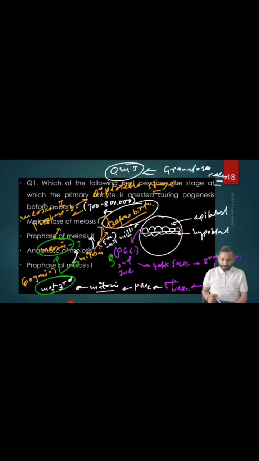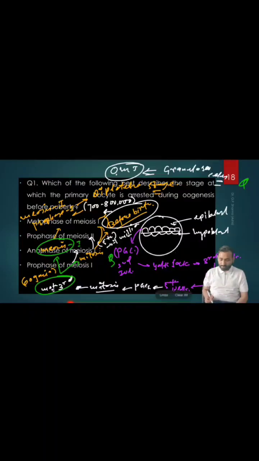So multiple questions we can create from here. OMI is released from, and what is the factor which arrests the primary oocytes in meiosis 1? That is the OMI, right? And another one, in which stage does the primary PGC begin to form? Another question, in which week does the PGC begin to migrate to the yolk sac? Another question, in which week do the PGCs begin to migrate to the gonads? What is the maximum number of oogonia formed? In which month can we count the maximum number of oogonia? So these are multiple questions you can get from these explanations.